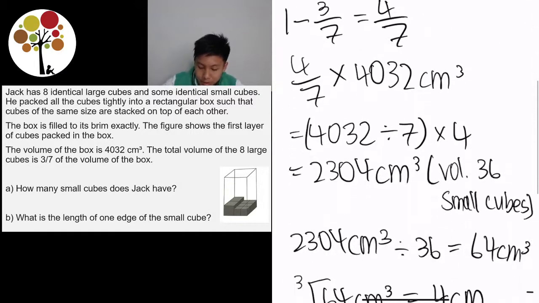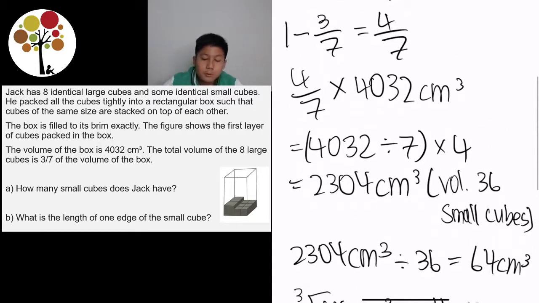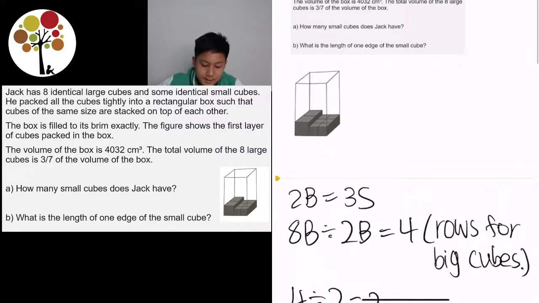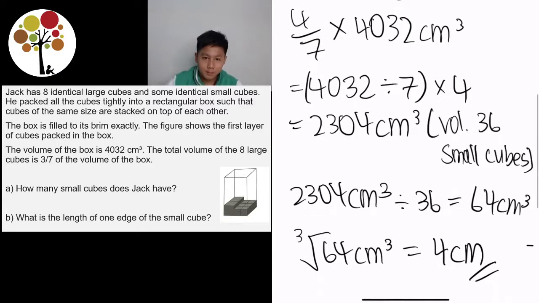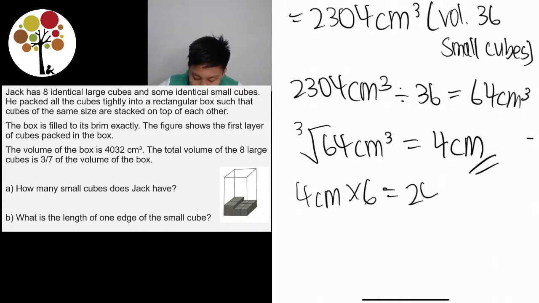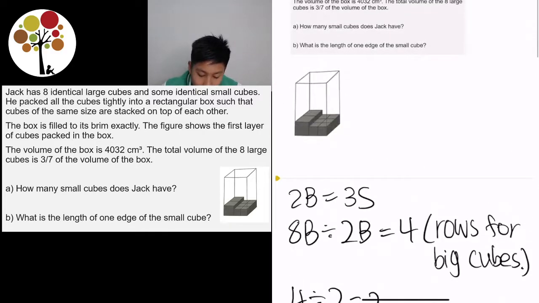And just for checking, we will try to redo the whole thing in reverse. Since there are 6 rows of small cubes and the height of one cube is 4 cm, so we take 4 cm times 6, which is equal to 24 cm. So that is the height of the box.